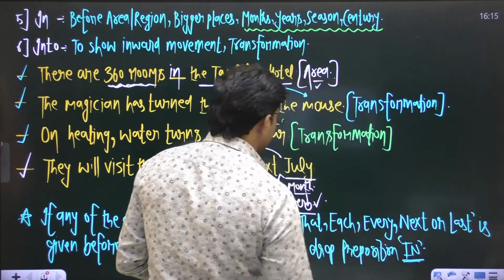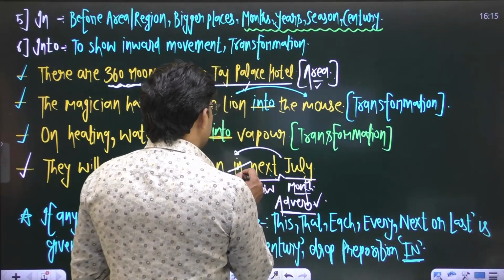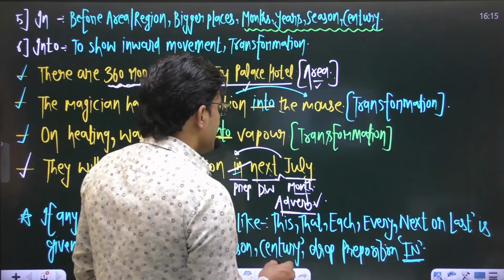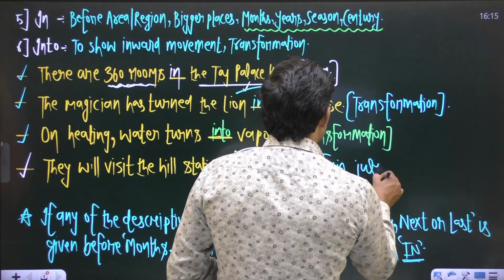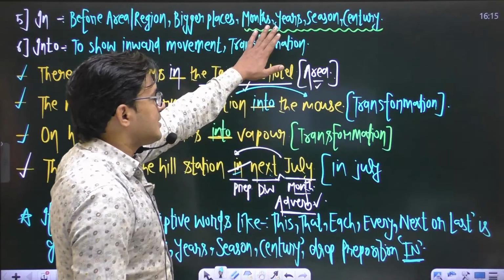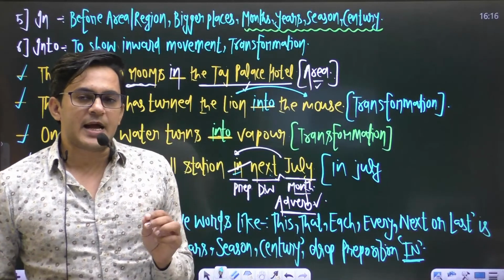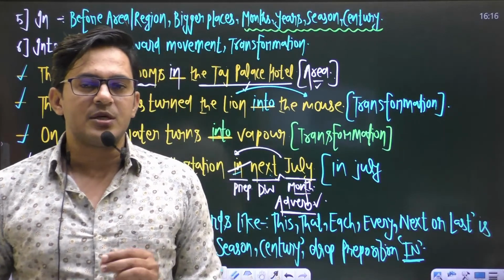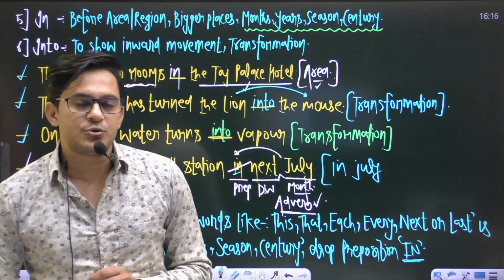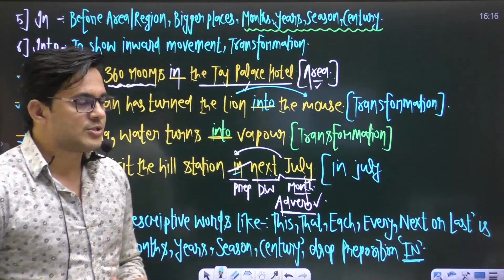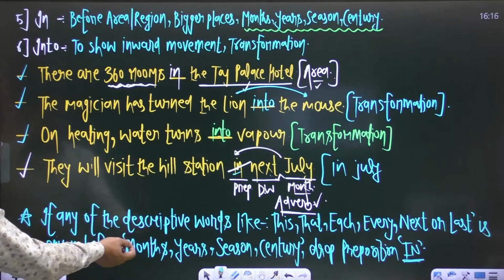And the reason, as I told you, is that because of this descriptive word it now becomes an adverb, and we don't use any preposition before adverbs. But you can easily say in July, in 2010, in winter, in the 17th century. But if you get any of these descriptive words before month, year, season or century, it becomes an adverb, and prepositions are not used before adverbs. We know this concept very well. So this is the case of descriptive words.